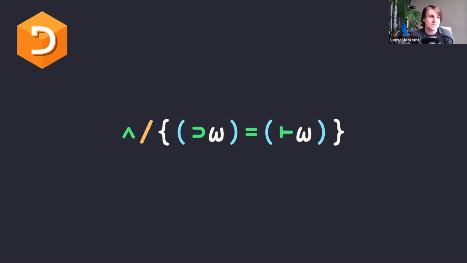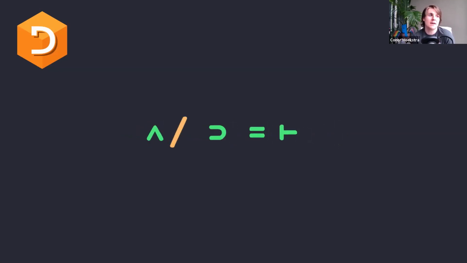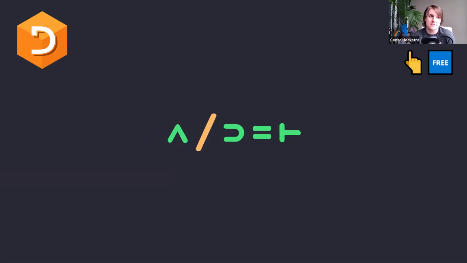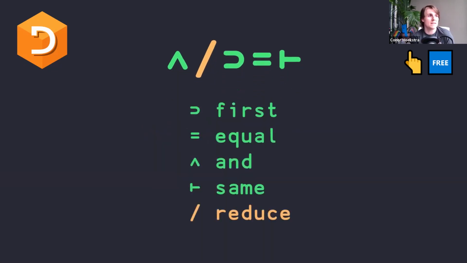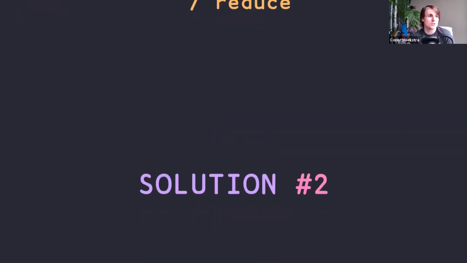And whenever you have this, you can drop all the braces, all the parentheses, and all the omegas and be left with this, which is one of the reasons I love APL so much, because you can just build up these super beautiful expressions. So if we highlight the names of these, the horseshoe is first, the equal is equal, the hat is logical and, the right tack is same or identity, and the slash is reduce, the reduction operator. So let's move along to our second solution, solution number 2.